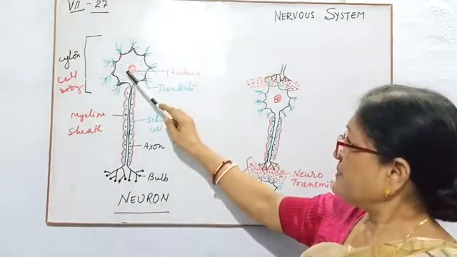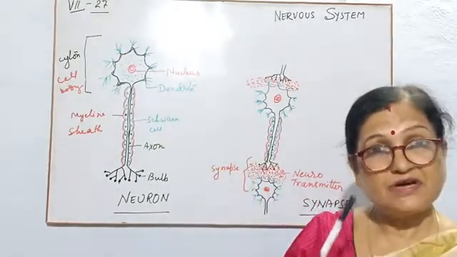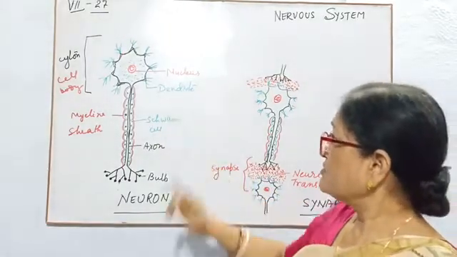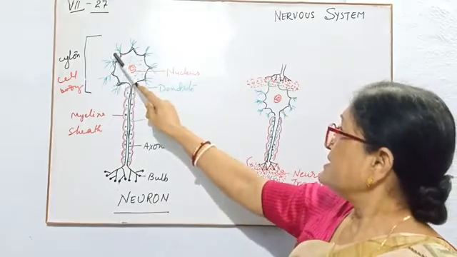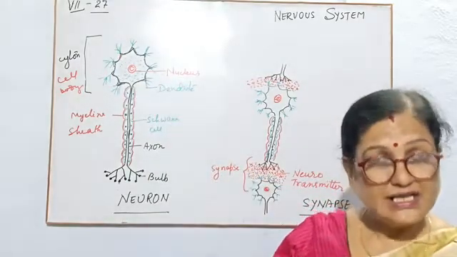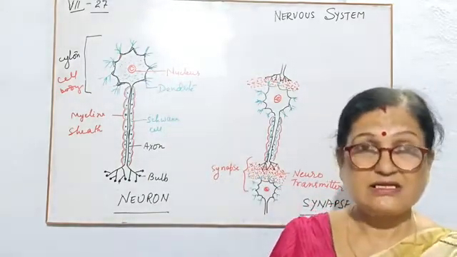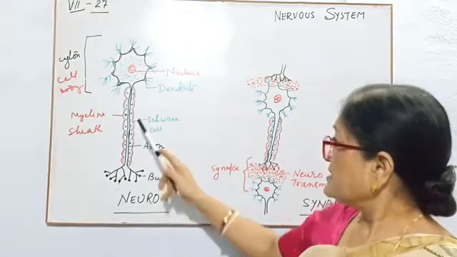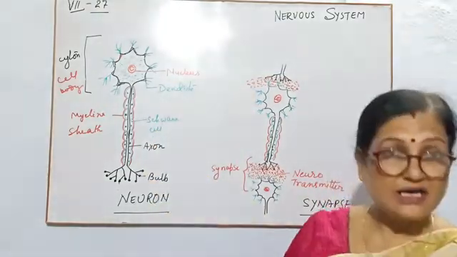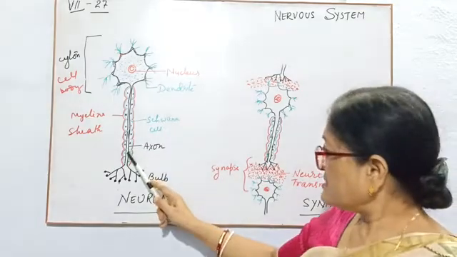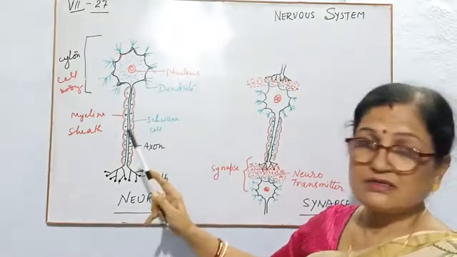And the function of each I told you: the cytosol is the cell body, which helps to do each and every function of that cell along with the nucleus, and these are the dendrites, which help to collect the message from other cells or surroundings. Then through the axon it will form the nerve. The axon is covered by the Schwann cell.